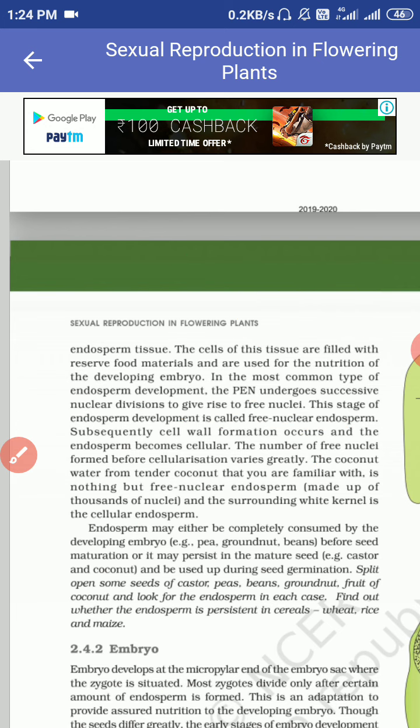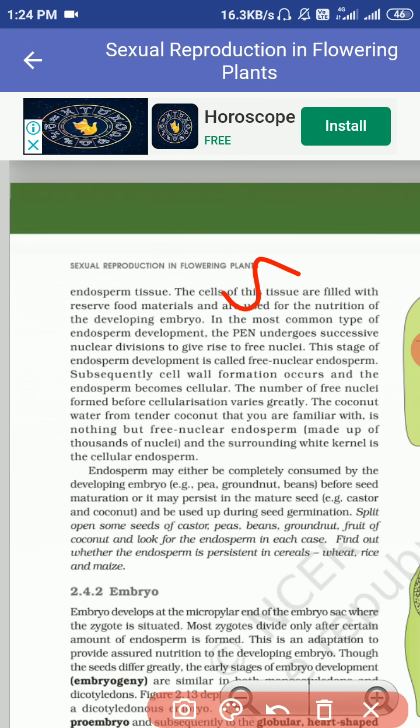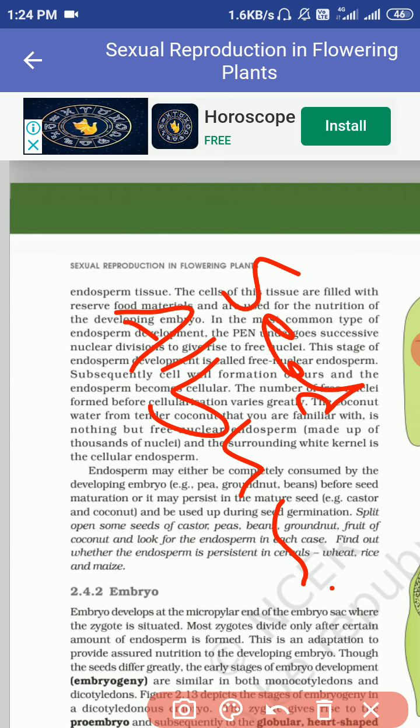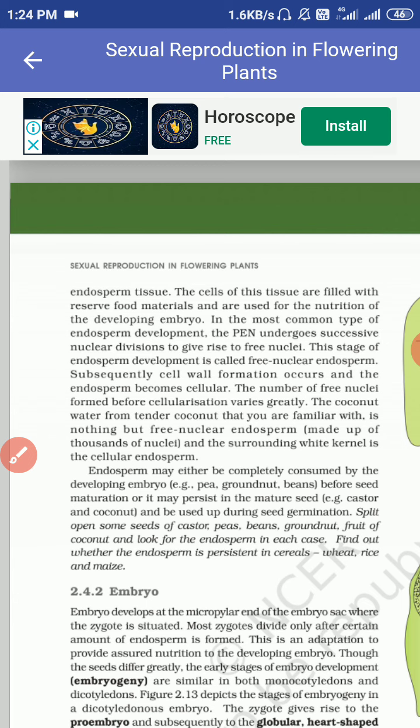Further, we can divide seeds into albuminous and exalbuminous. Albuminous means with endosperm and exalbuminous means without endosperm, or we can say endospermic or non-endospermic. So this is about the endosperm.